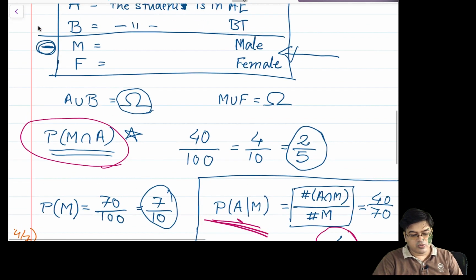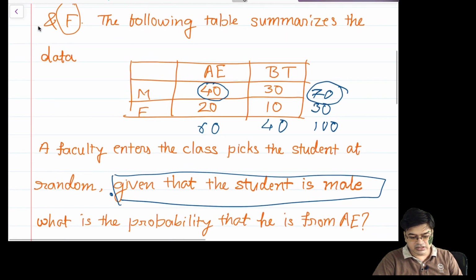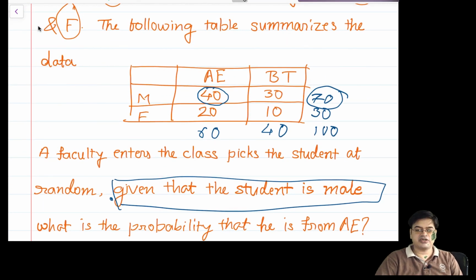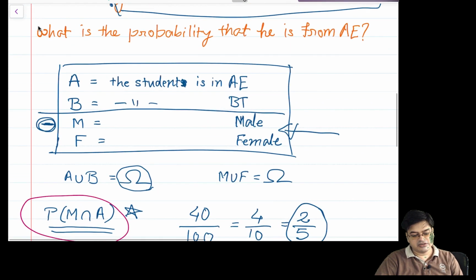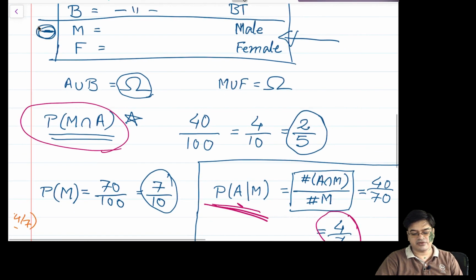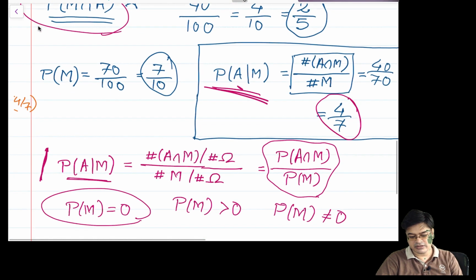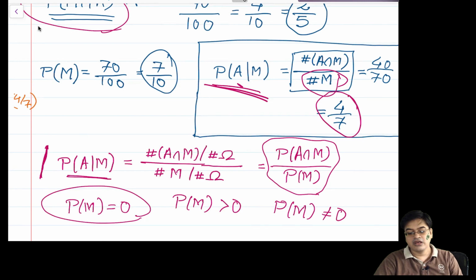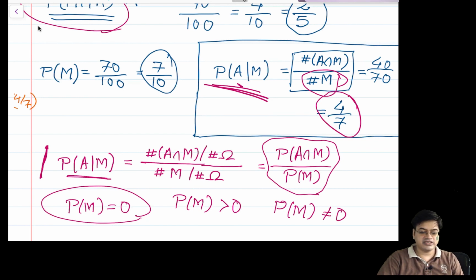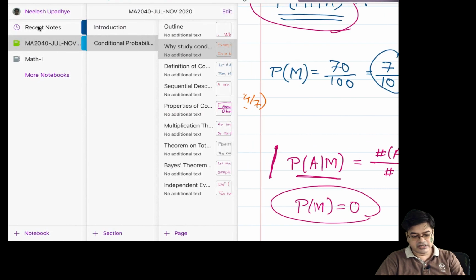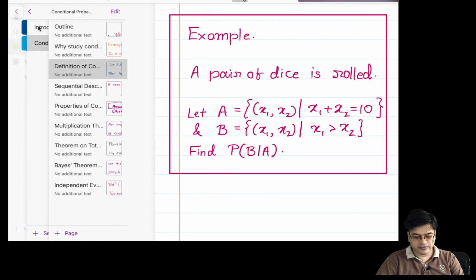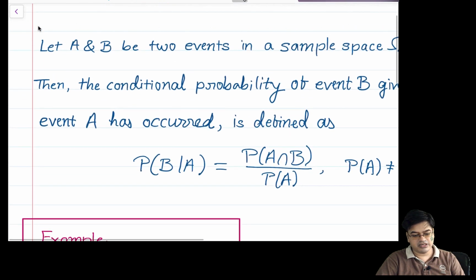So in short, why do we need conditional probability? Because conditional probability will change your universe. For example, here your universe is restricted to the set of male candidates only when you are computing the conditional probability. Therefore your universe shrinks. Sometimes the computations of probabilities are very easy when you are considering conditional probabilities as opposed to global probabilities. So this motivates the definition of conditional probability, and the definition of conditional probability is this.